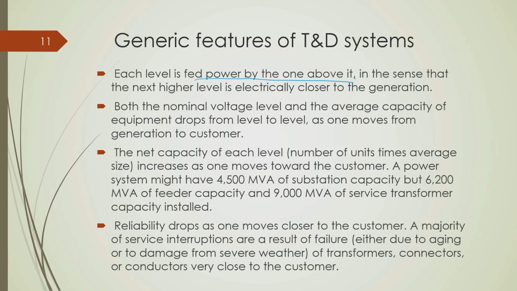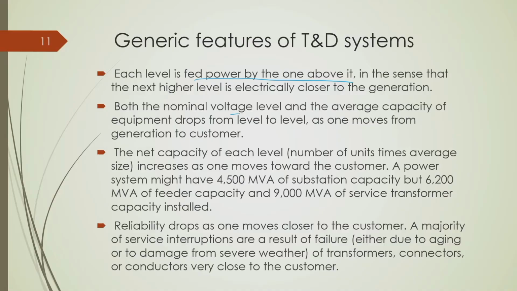For example, sub transmission level gets power from the transmission network, distribution networks get power from the sub transmission network. Now, both the nominal voltage level and the average capacity of the equipment drop from level to level as one moves from generation to the customer. So, net capacity of each level increases as one moves towards the customer.